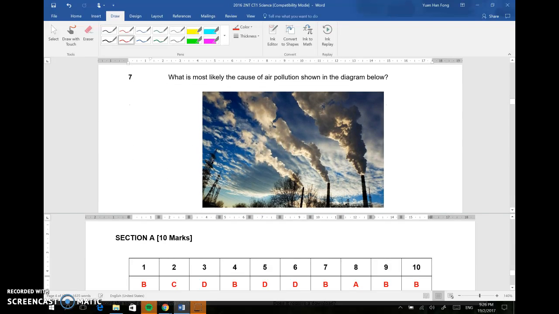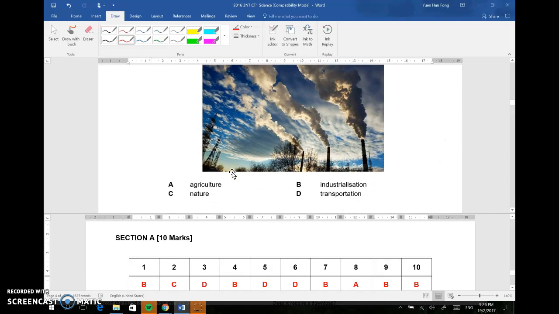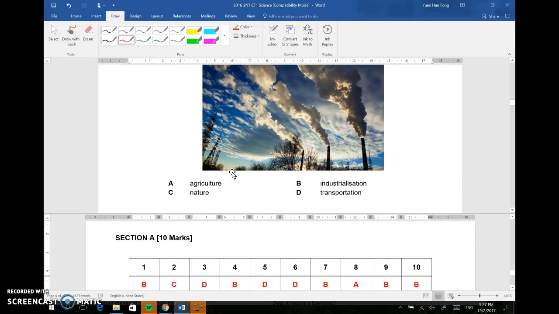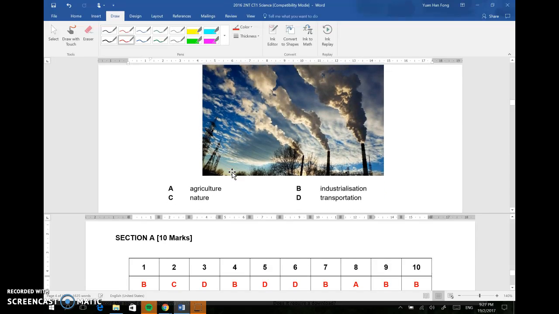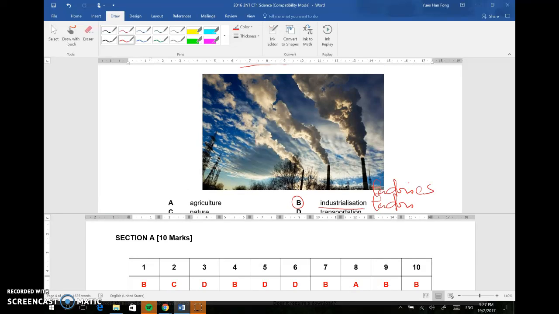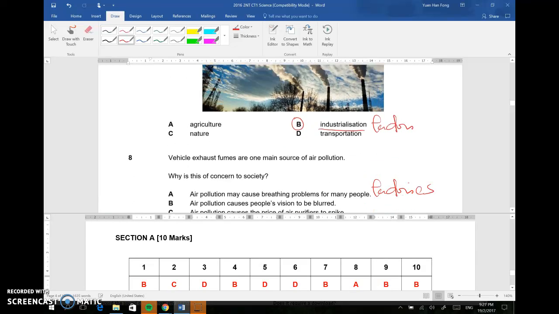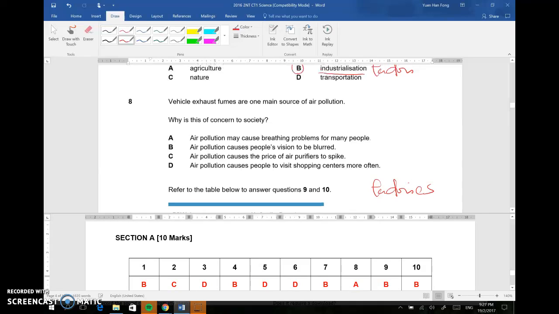Question 7. Which is most likely the cause of air pollution shown in the diagram below? If you look carefully, it's by industrialization. You see a lot of smoke coming out, so the answer is B, because of a lot of factories. So for question 7, the answer is B. Let us now move on to question 8. Vehicle exhaust fumes are one main source of air pollution.